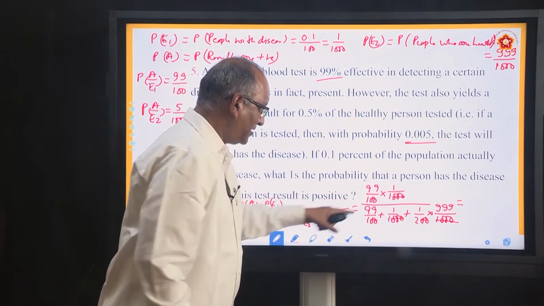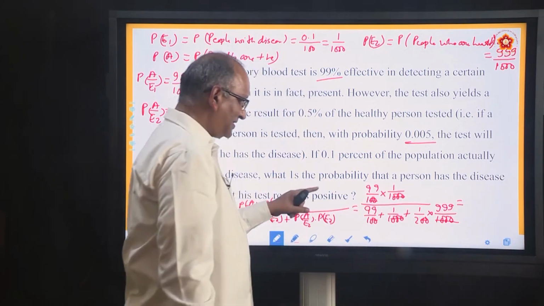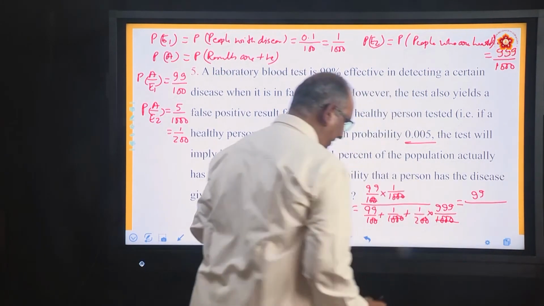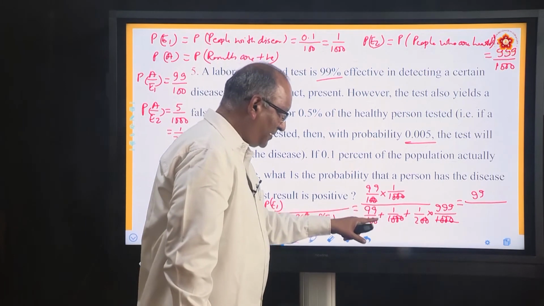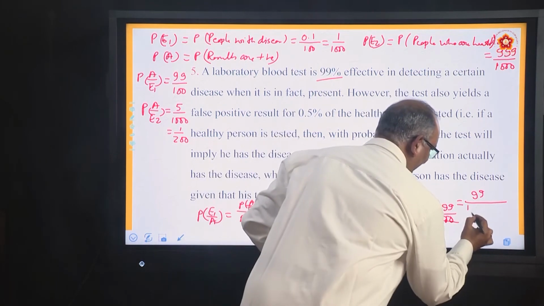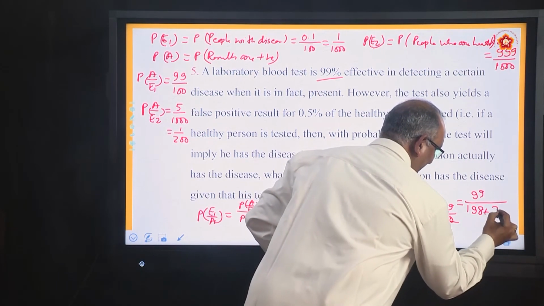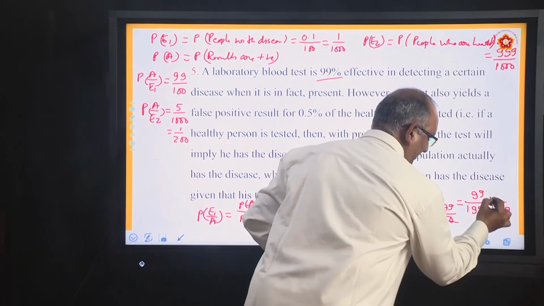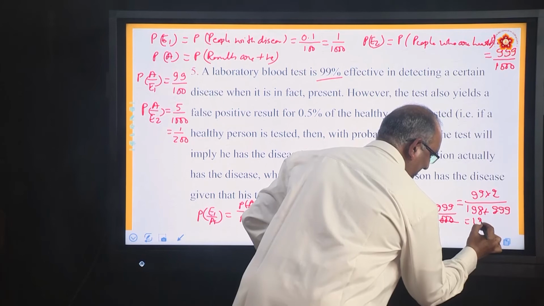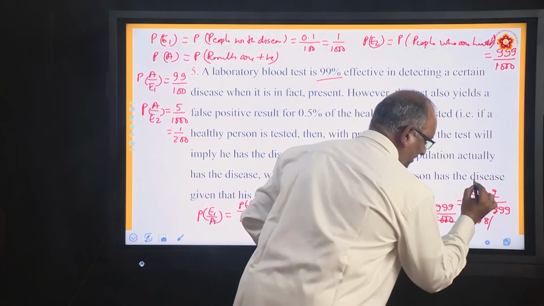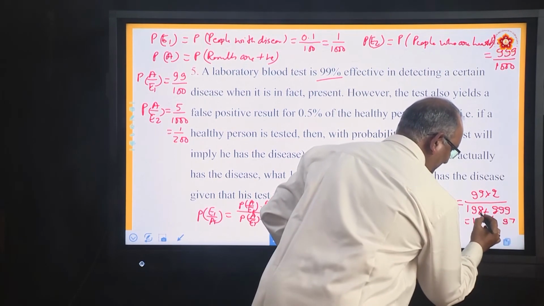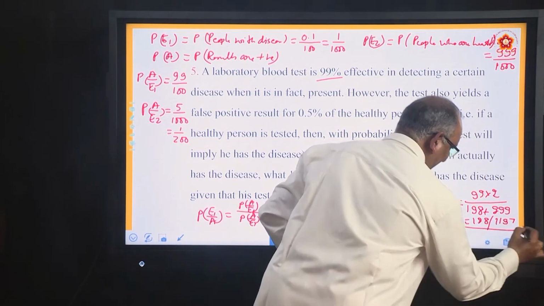All this has gone. So, what is left? In the numerator we are left with 99 and in the denominator we are left with 99 plus 999 by 2. So, take the LCM, it will become 198 plus 999 and 2 will be there. So, it is 198 divided by the sum of these two: 8 plus 9, 17, 10 plus 9, 19, 10 plus 1, 11. This is the answer.